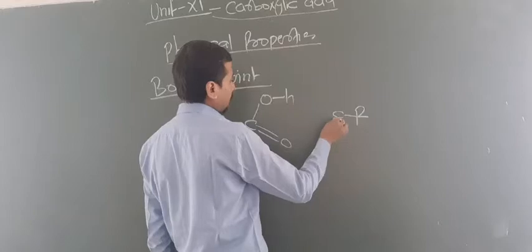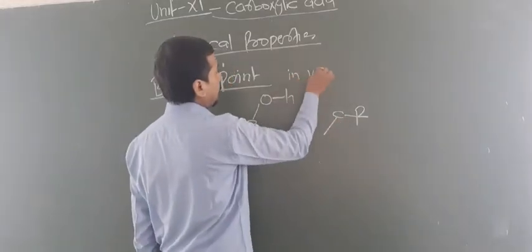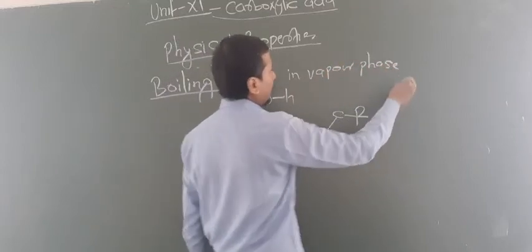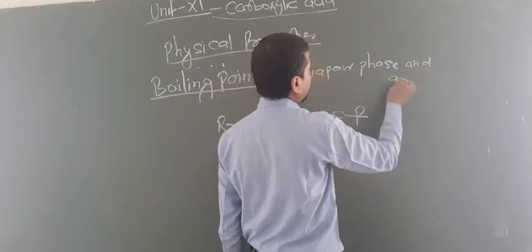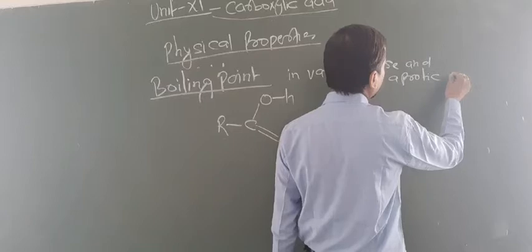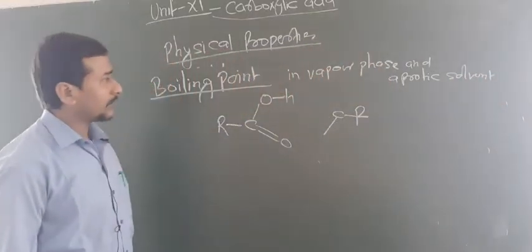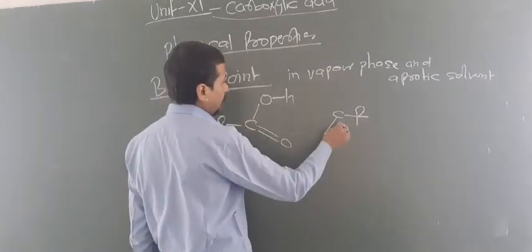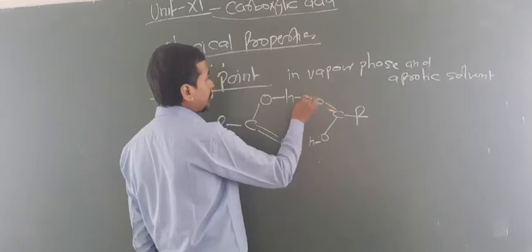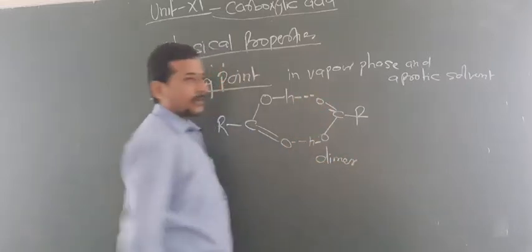Look here, in the vapor phase and in aprotic solvents, just like benzene or ether, these are aprotic solvents. Here they are present as dimers. This is known as a dimer. Are you getting this point?